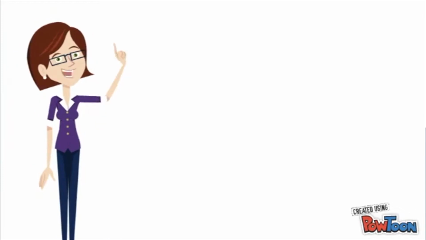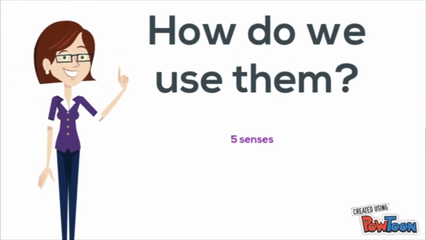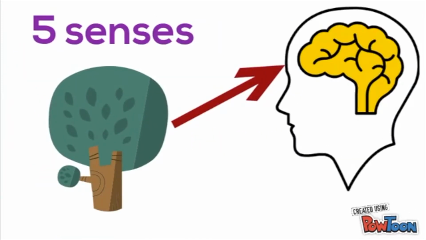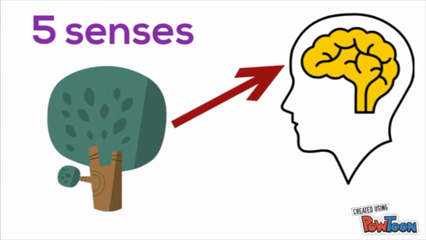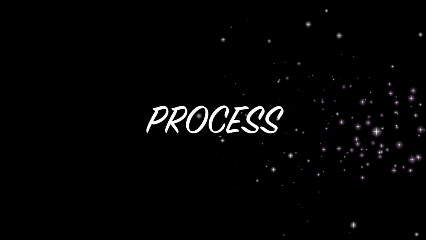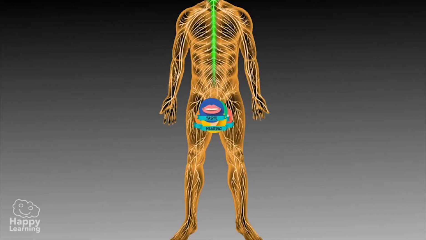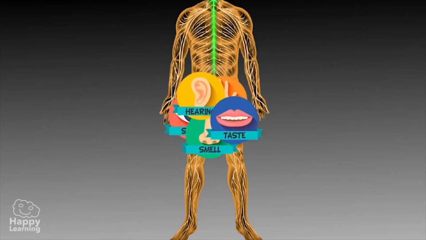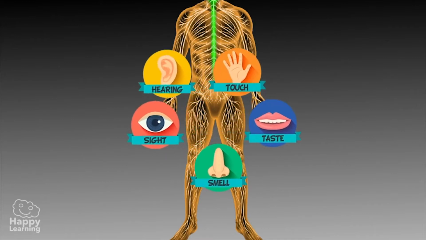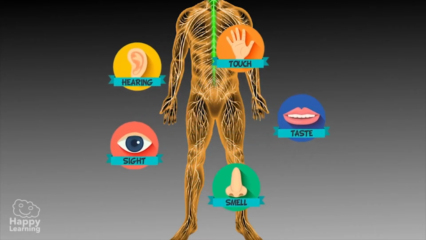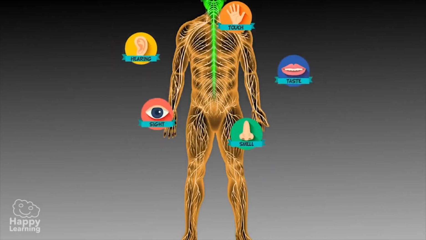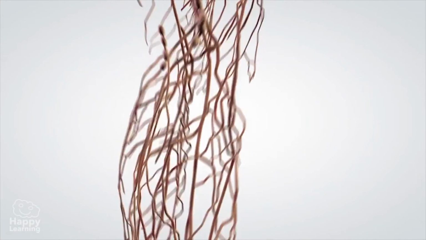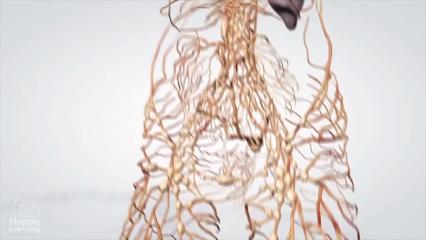Okay, this is all fine, but how do we use these 5 senses? We use them to detect the stimulus around us and send messages to the brain. Here is the complex process that happens in a really short time. First, our sense organs receive information from our surroundings. Those pieces of information are called stimulus. Those stimulus have to reach our brain. For that, we have nerves. They carry information from the sense organs to the brain.